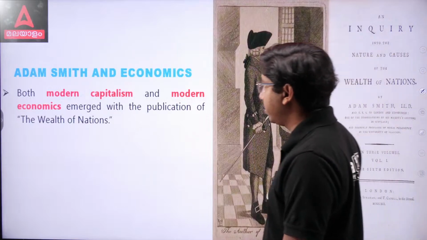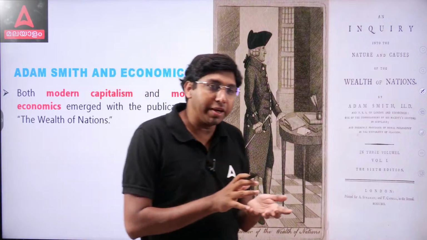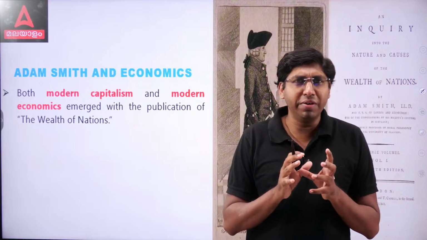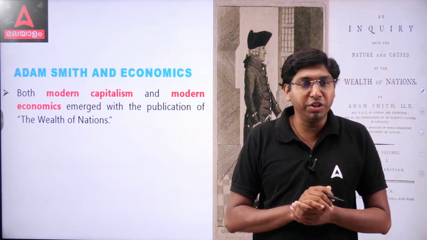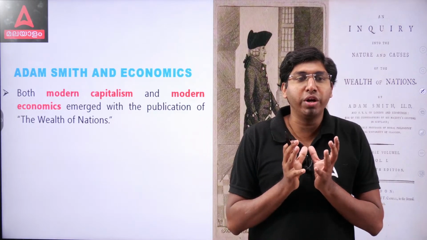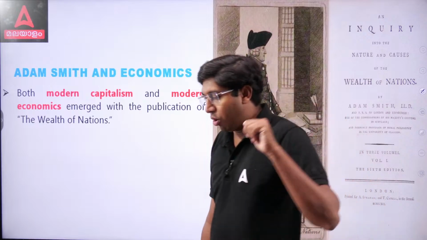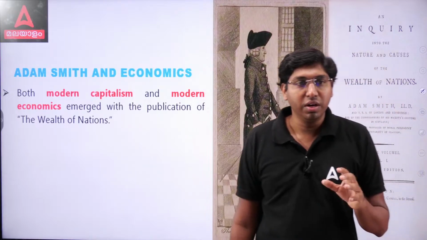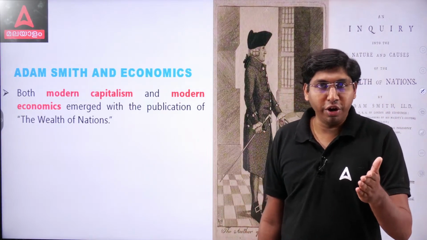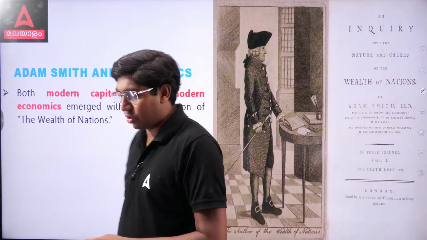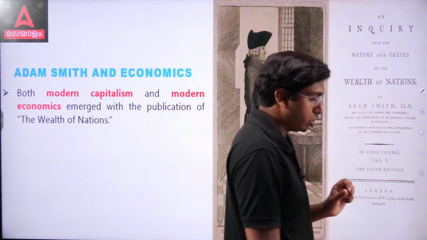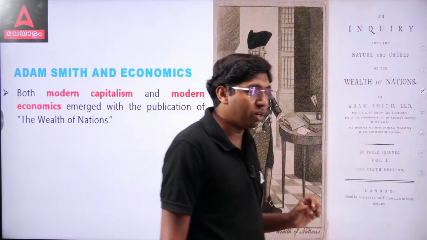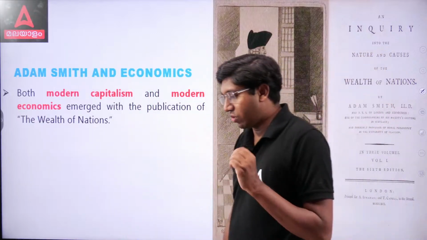With the publication of his book, An Enquiry into the Nature and Cause of Wealth of Nations, or simply Wealth of Nations, modern capitalism and modern economics emerged. Modern capitalism and modern economics emerged with the publication of which book of Adam Smith? It is the Wealth of Nations, published in 1776. Both emerged with its publication.